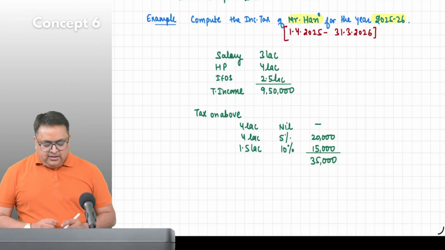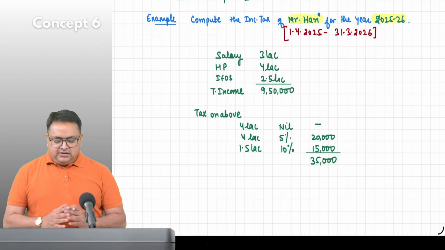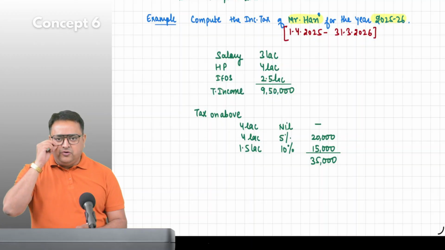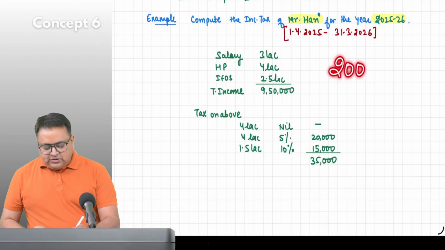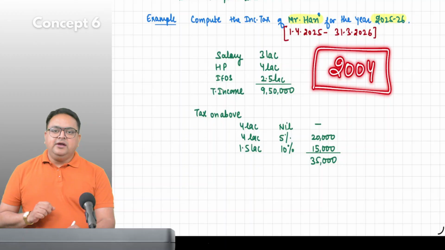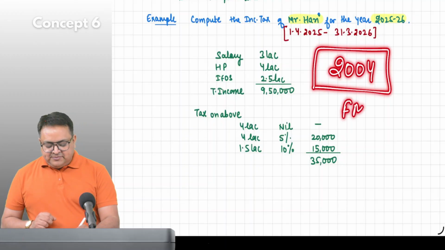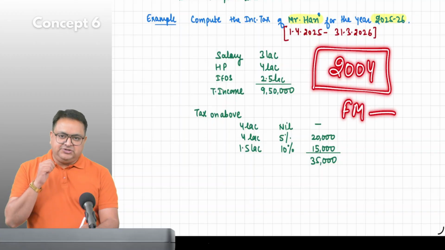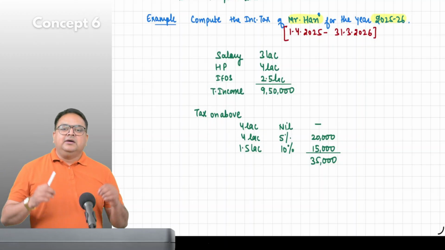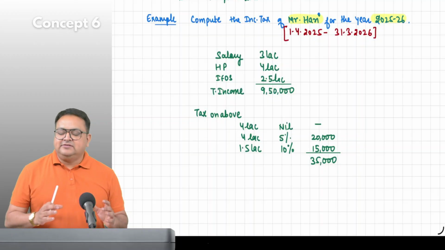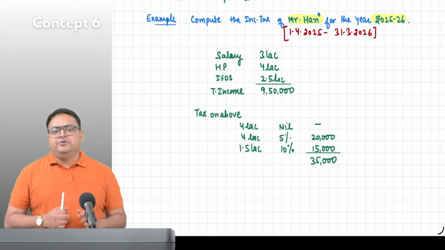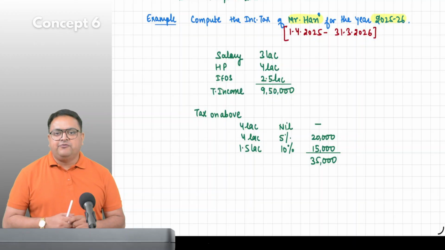Guys, you don't have to learn the year, but I'm just telling you a brief history. In 2004, don't write it anywhere, when the finance minister was giving his budget speech, he said: people, you are paying your taxes, thank you so much, but we need a little bit extra from you.